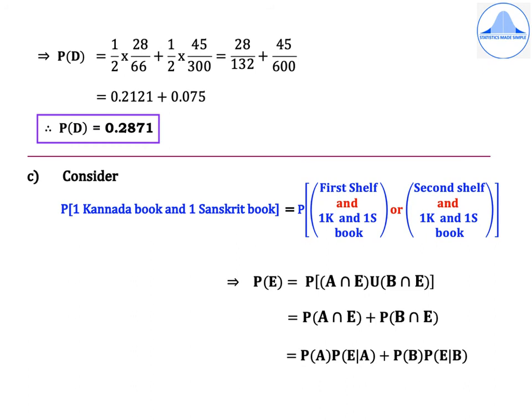So you get P of A intersection E plus P of B intersection E.